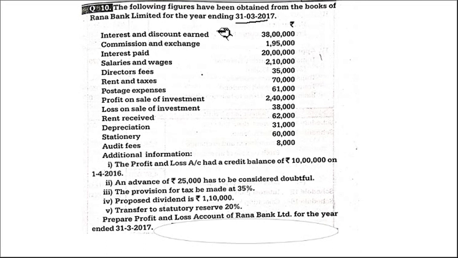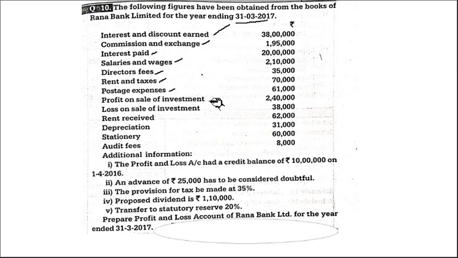Interest and discount earned, schedule 13. Interest earned. Commission goes where? Other income, right? Interest paid. So this is 13, 14. Interest paid 15. Then salaries and wages, operating expenses 16. Directors fees 16. Rent and taxes 16. All these operating expenses. Postage expenses 16.